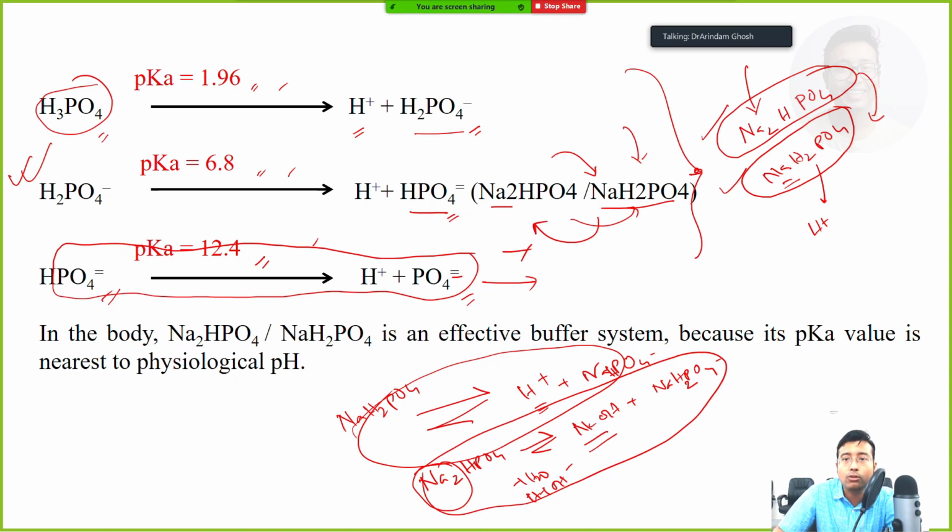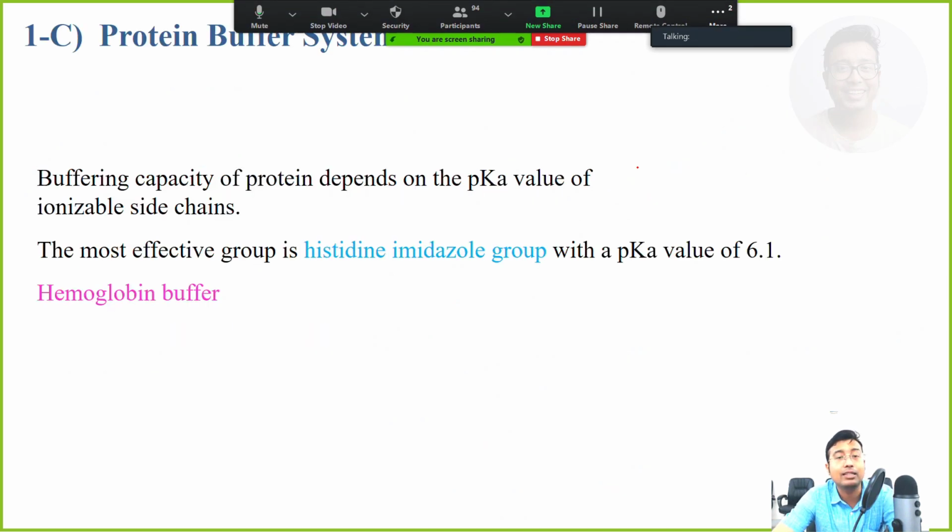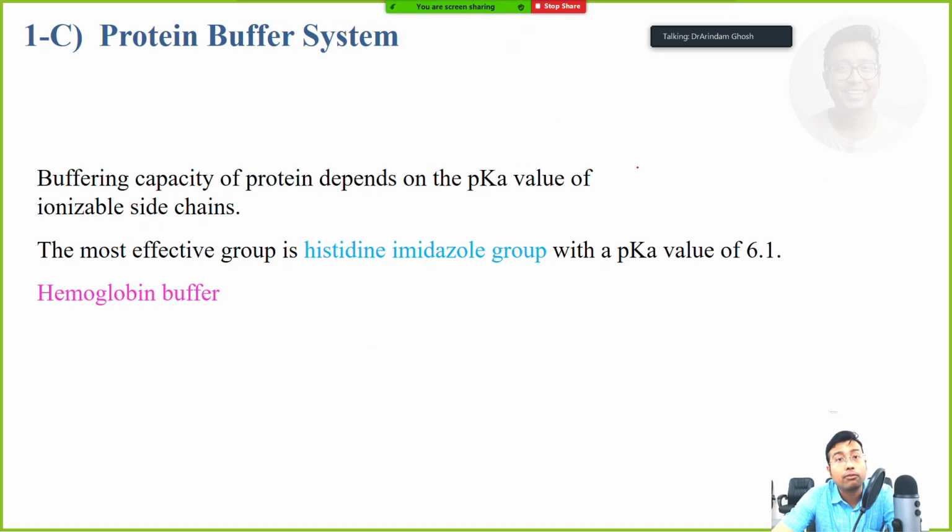The detailed reaction you don't need to know, just remember these two. Where there is more sodium it is a base, and where there is more hydrogen it is an acid, and the mean pKa is 6.8, right?